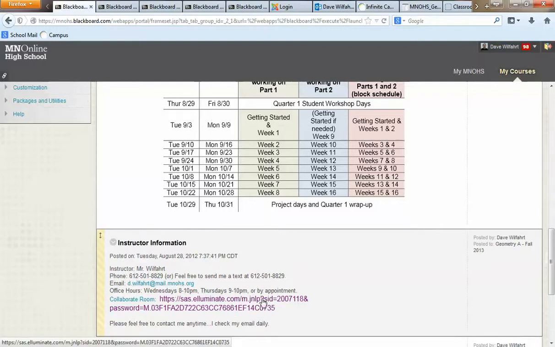Also, this is my collaborate room. This is like my online classroom. This is the link to that. If you want to hook up and go over a few things, talk about a few things, or have any questions, this is where you would click, and we would meet there during the office hours. Or if you want to send me an email and we find a time to work together outside of those office hours, we certainly can do that as well.